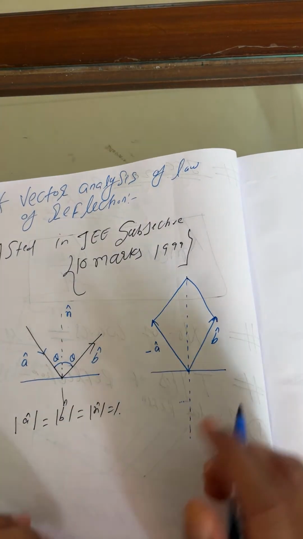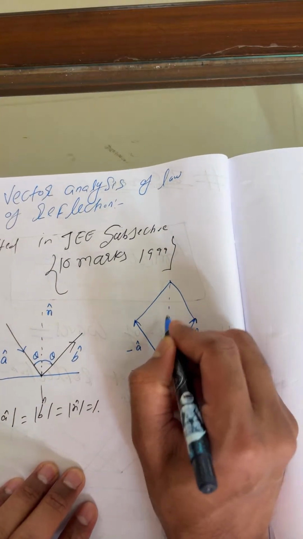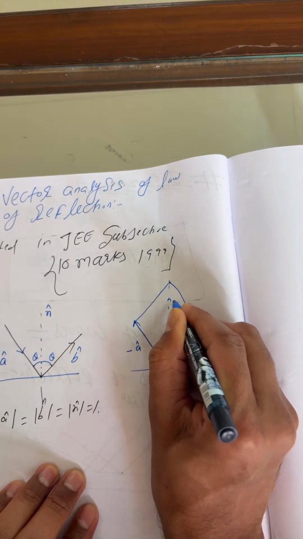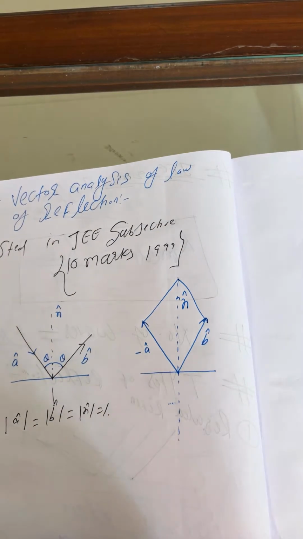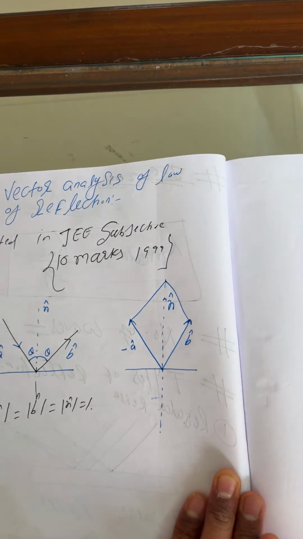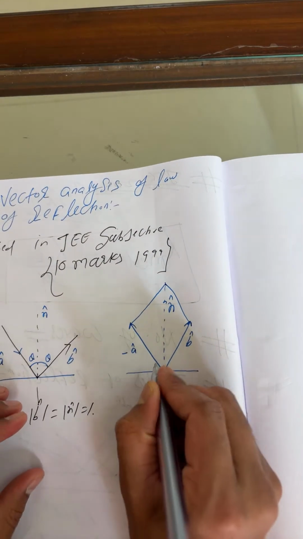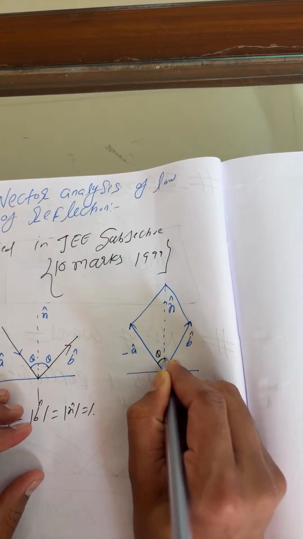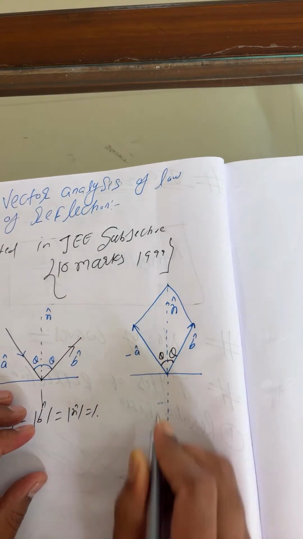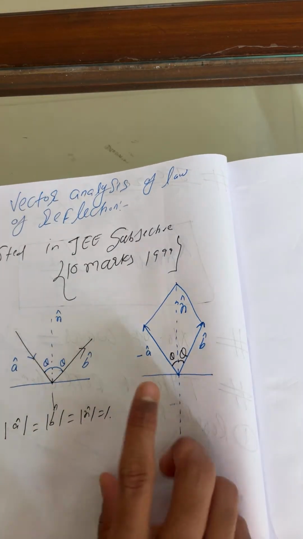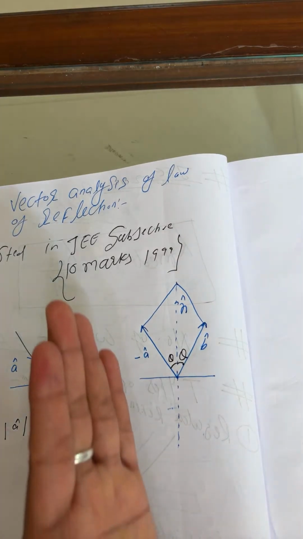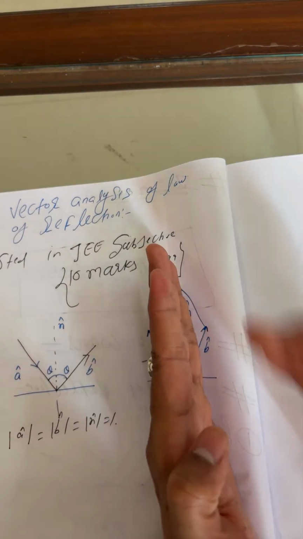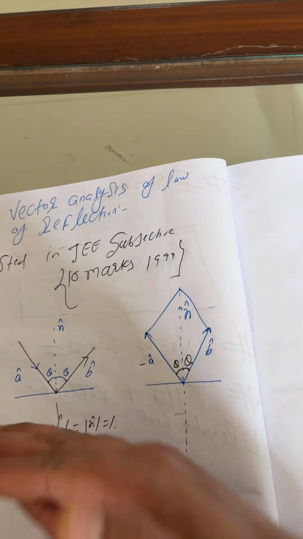This is n cap. Now this is theta, this remains theta. Listen carefully here. I'll take components here, this is a cos theta, this is a sin theta. I hope you got it.